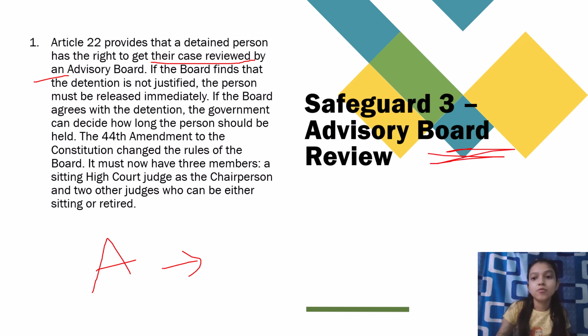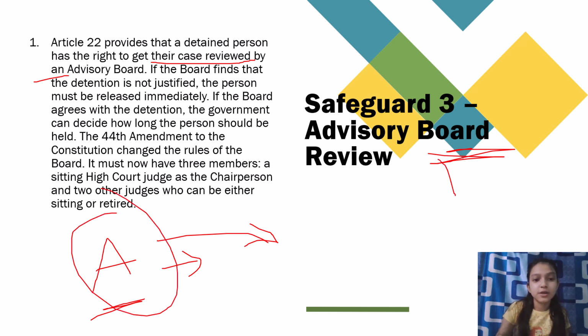If the advisory board feels that A has been arrested illegally, A has to be released immediately. If the board agrees with the detention, the government can decide how long the person should be held. If the advisory board feels that yes, A is guilty, then the government has the power to decide for how long the person would be punished.